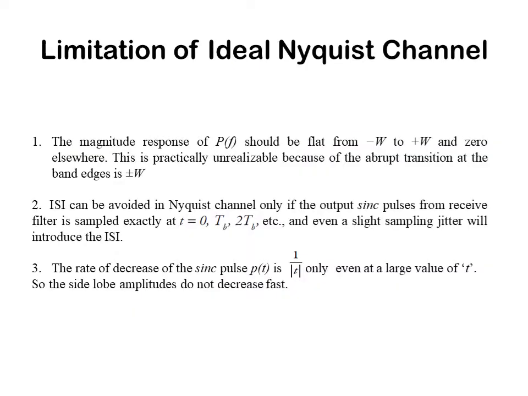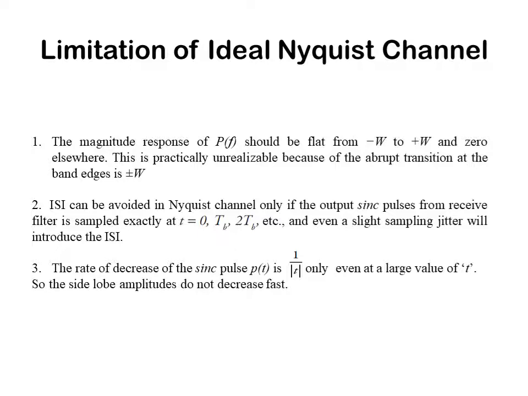As we know, we have written PF using a rectangular function, and by that equation we can say that PF should be flat from minus W to plus W with a value 1 by 2W and 0 elsewhere, which is practically unrealizable because of its abrupt transition at the band edges, that is plus minus W, which is practically not possible.